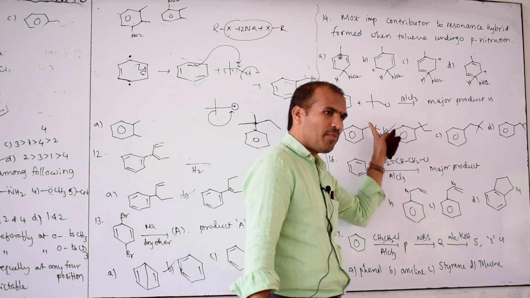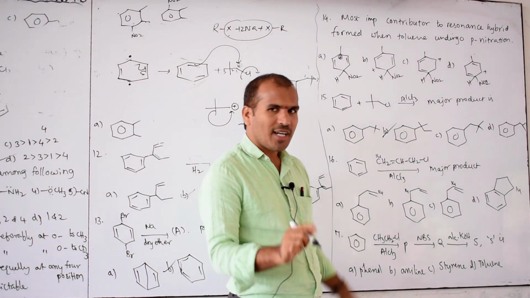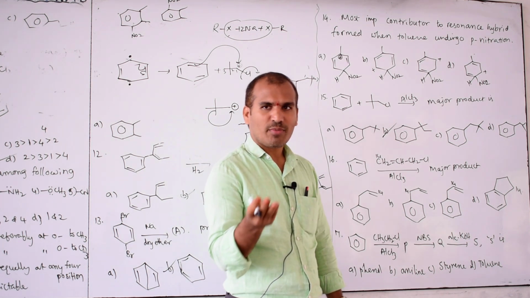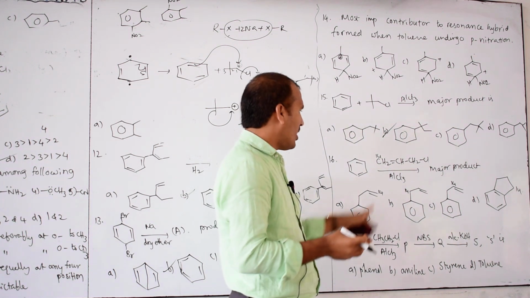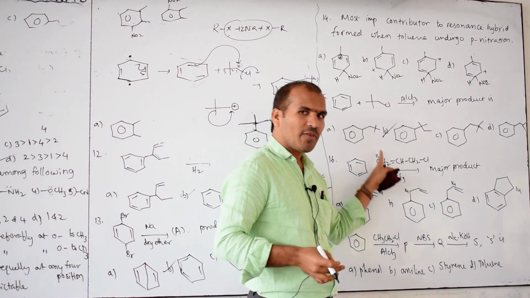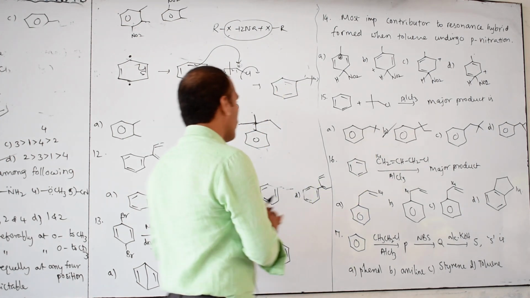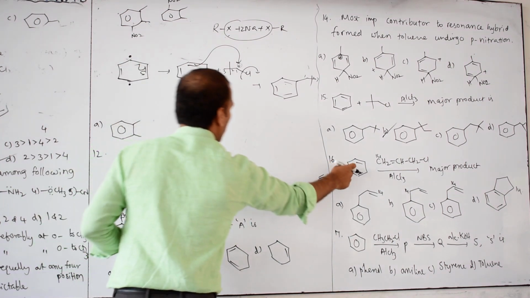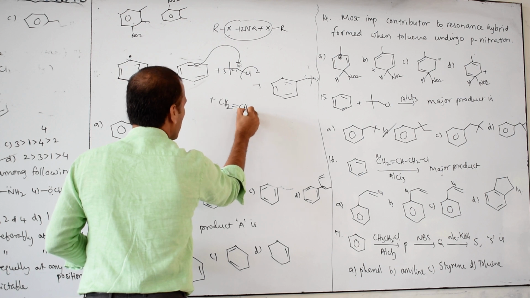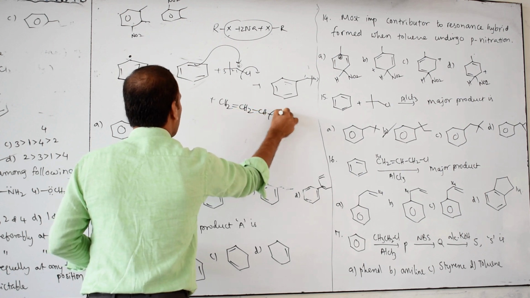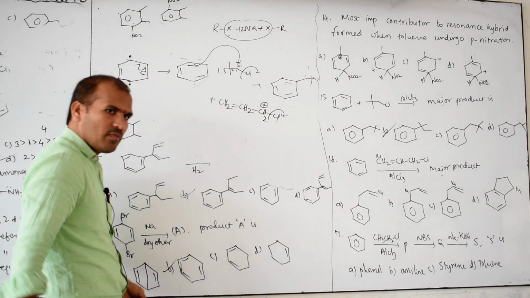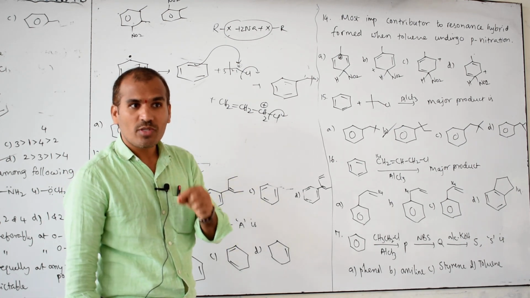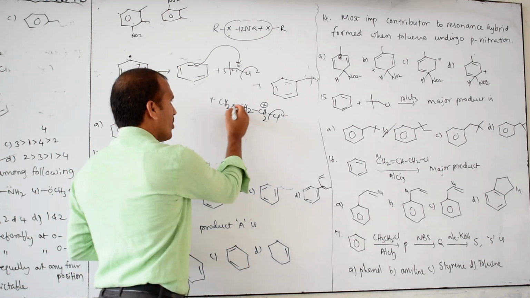Next, this is also the same type of reaction. Here what is given? Generally carbon isotopes are which one? You may be studying in the first year, first chapter. Carbon isotopes are carbon 12, carbon 13, carbon 14. Nothing given means these are carbon 12. But here carbon 14 is there. Therefore, now this type of reaction only. Benzene is there, benzene and CH2=CH-CH2Cl. If it is eliminated, then what is the charge? Positive. Allylic carbocation, this is. Which one is this? Allylic. Allylic carbocation is more stable than tertiary, because it will undergo resonance.